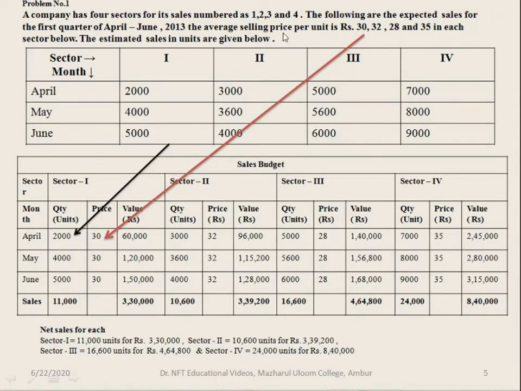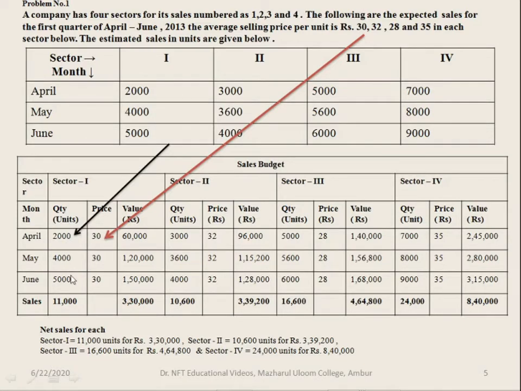Here the average selling price per unit is 30 rupees, and we have to prepare the format like this: sales budget, and divide that into 4 sectors, say sector 1, sector 2, sector 3 and sector 4. Under each sector you should write quantity, price and value for the months. Write the months April, May and June. For the first quarter of 3 months we have to prepare the budget. So April, May and June quantity is